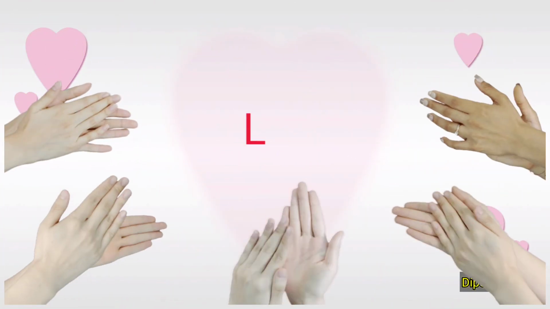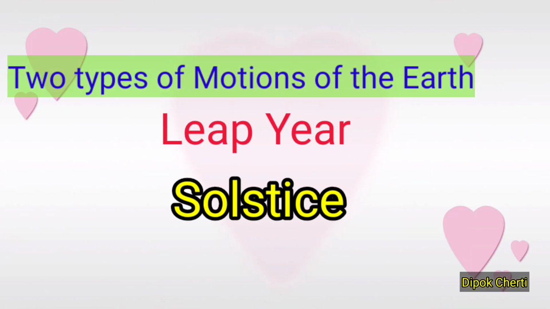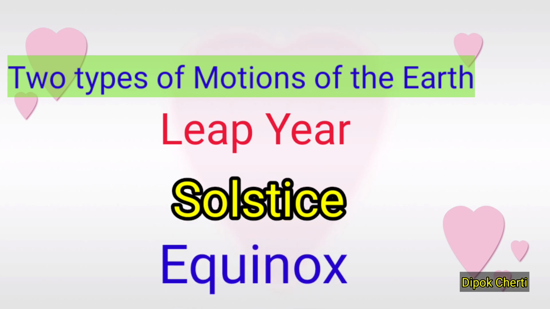Now, we have understood about the two types of motions of the Earth. Solstice, equinox, eclipse etc. we will learn in detail.